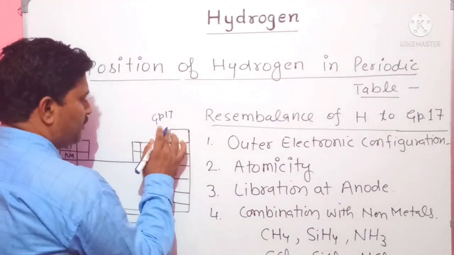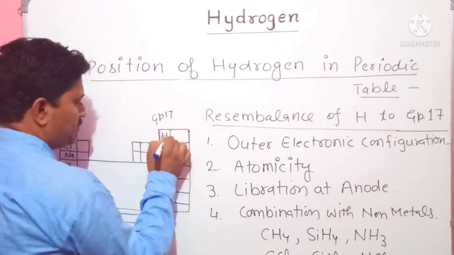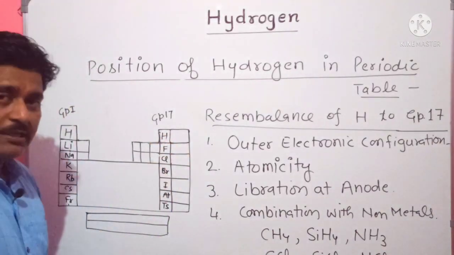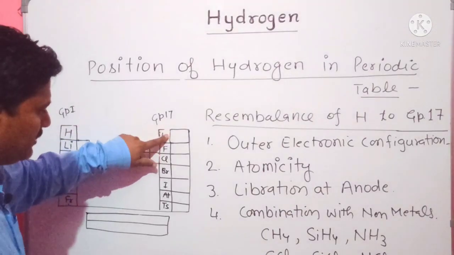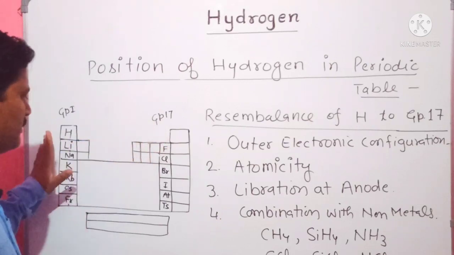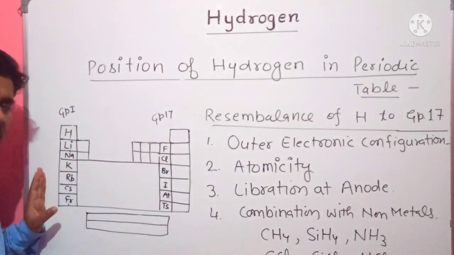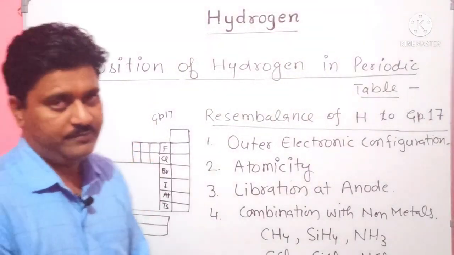But in the modern periodic table, it is placed here, not with group 17. So these are some properties which resemble the elements of group 1 and the elements of group 17.